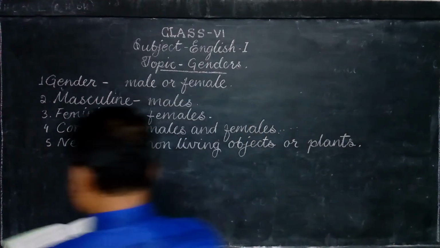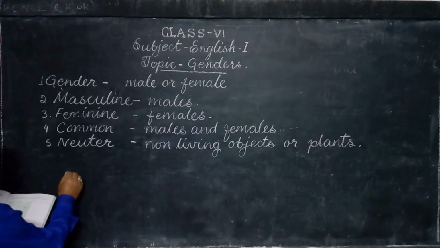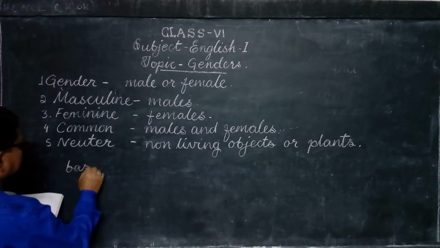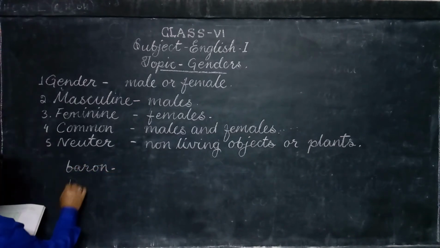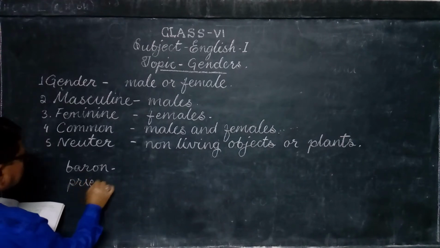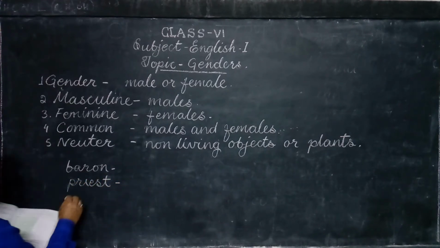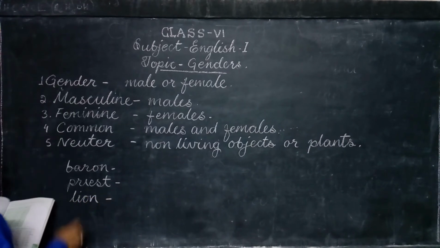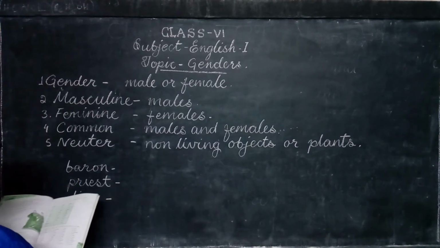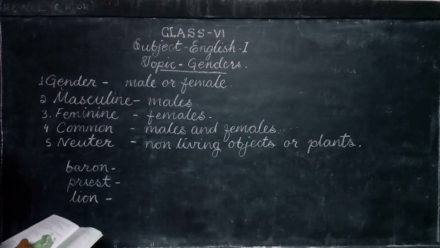Changing the genders. These are some examples. So I can change the gender by adding a suffix.